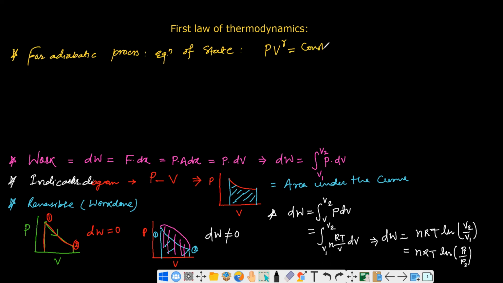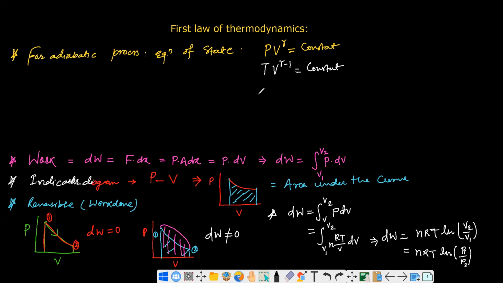Okay, this is one form. Similarly, we can write it in other forms as well. So TV^(gamma minus 1) equal to constant.